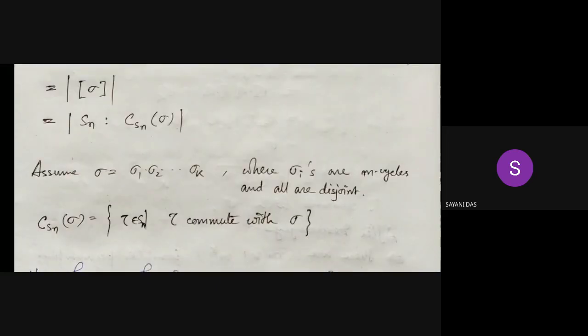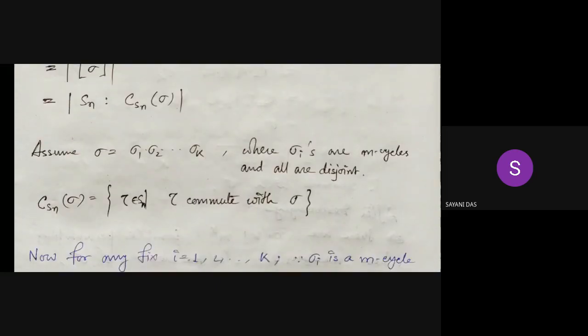Assume sigma is equal to sigma 1, sigma 2, up to sigma k, where each sigma i is an m cycle and all are mutually disjoint.